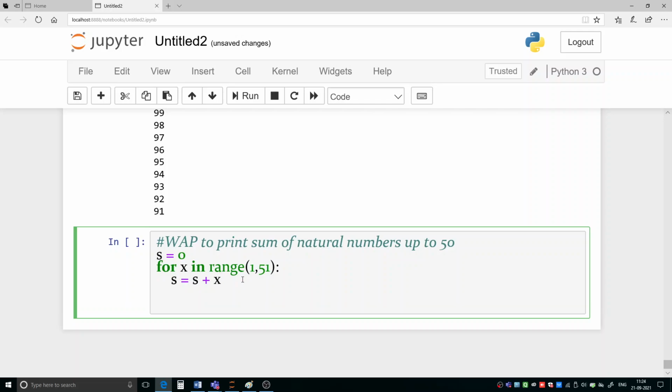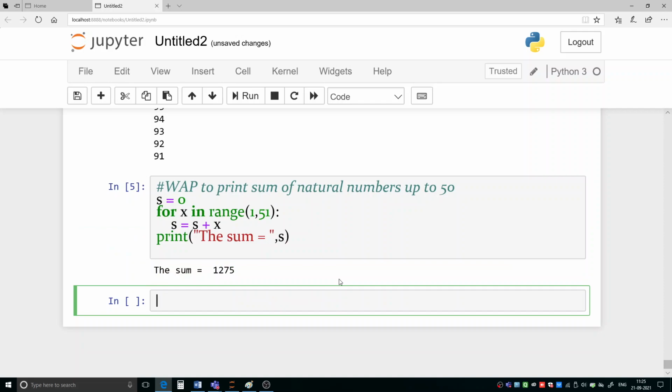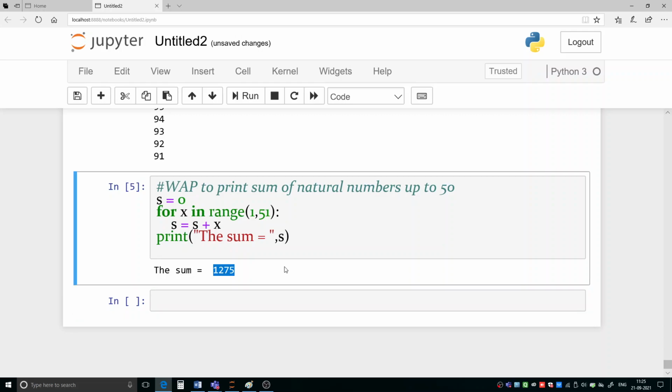Now we have to print the value of s. So here you can write print, the sum is equal to, and here you can write the sum, which is stored in s. So that is what we can write here. Now let us run it. If you are adding values from 1 to 50, then you are going to get this one.